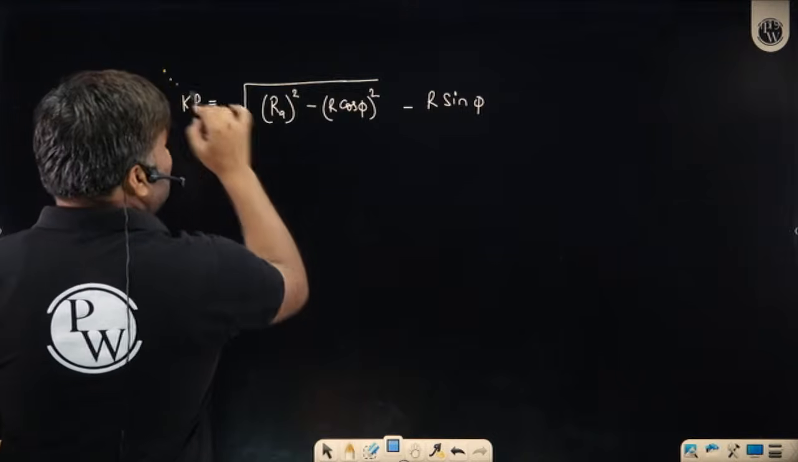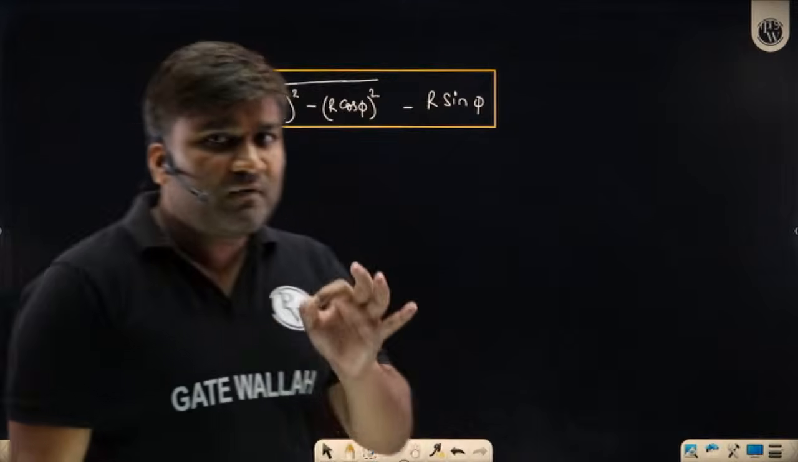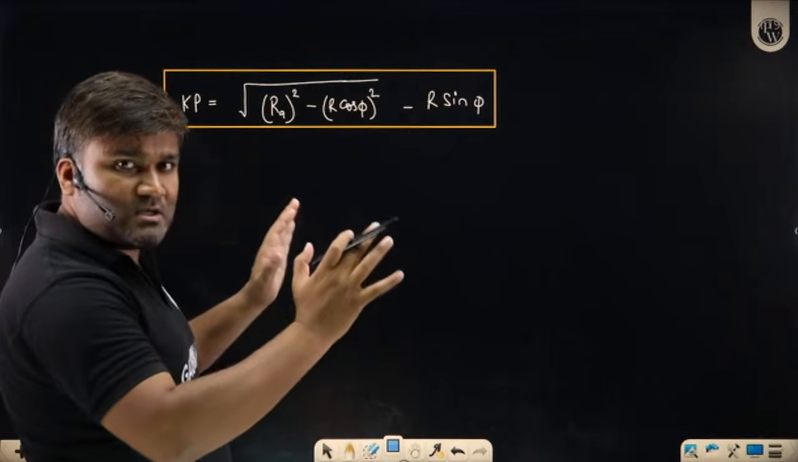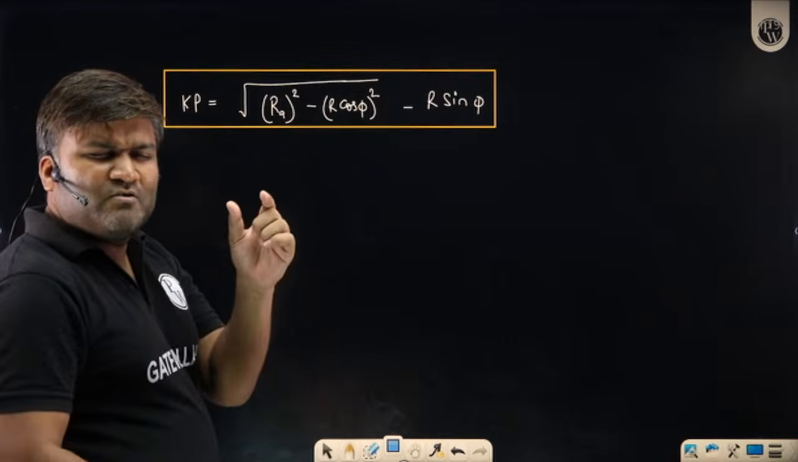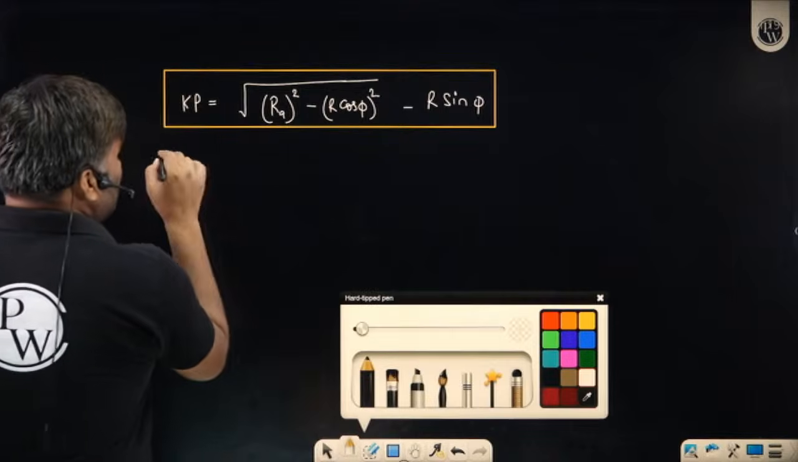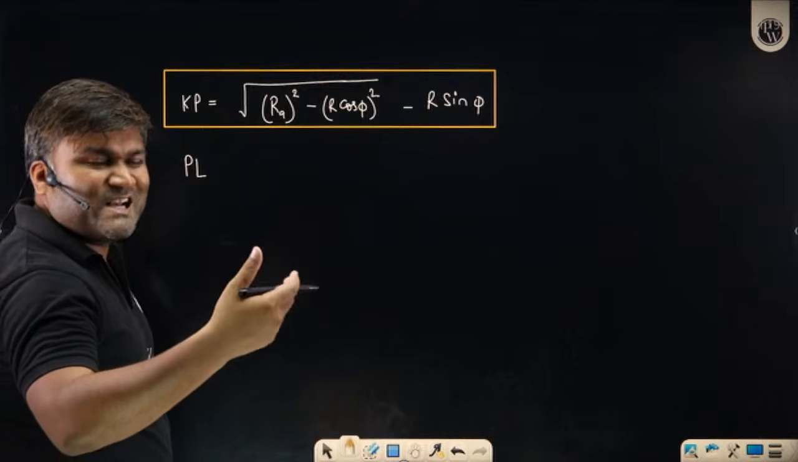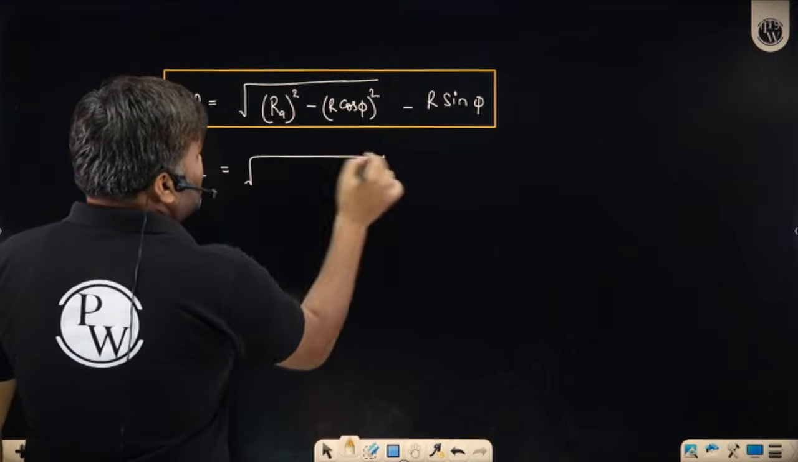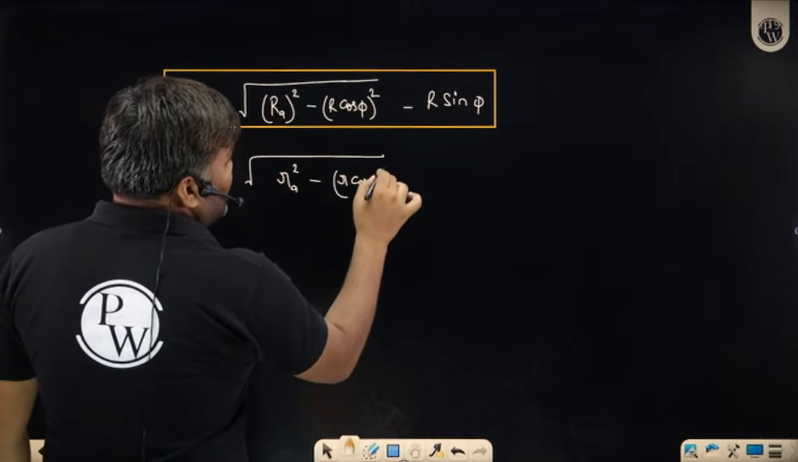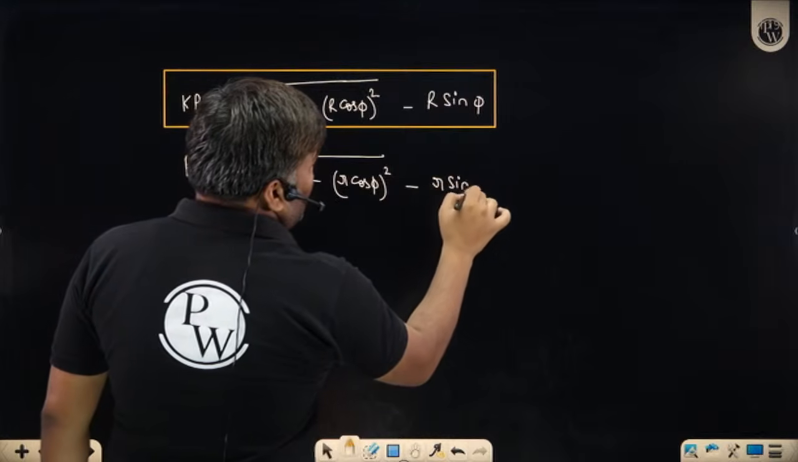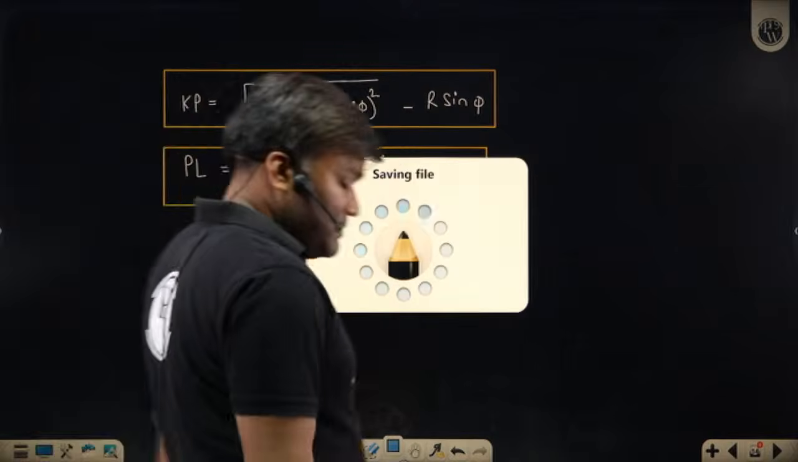Now, if you want to call this a formula, you can call it a formula. Try to memorize this. If you have understood the diagram logic, you can simply close your eyes and the diagram will be in front of you. What is the value of KP? This much. What is the value of PL? Similarly, you will write the PL value. That will be in terms of small r, in terms of the pitch circle's radius. It will be the square root of small ra square minus r cos phi whole square, minus r sin phi. Tell me in the chat box, is this clear or not?